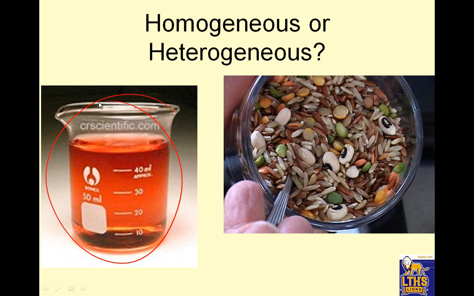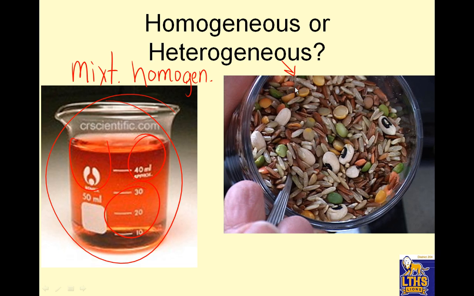Homogeneous or heterogeneous? Well, this is a mixture. There's some food coloring in there and some water. All right, but the food coloring still keeps its color orange. The water still stays wet, so it's a mixture. But it's homogeneous because if I pour out half of this into a glass, it'll still look like this part looks the same as this part, looks the same as that part.